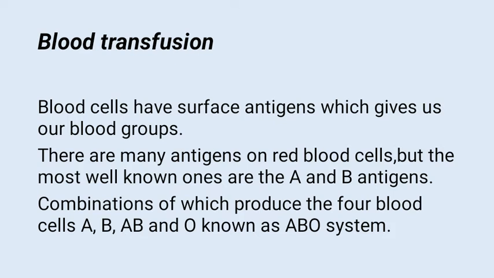Blood transfusion is done to replace blood from the donor to the recipient in case of injury or illness. Blood cells have antigens on their surface, and as a result of these antigens, we have different blood groups. There are many antigens, but the most common ones are A and B antigens. Combination of these antigens produces the ABO blood system, and we get blood groups A, B, AB, and O.